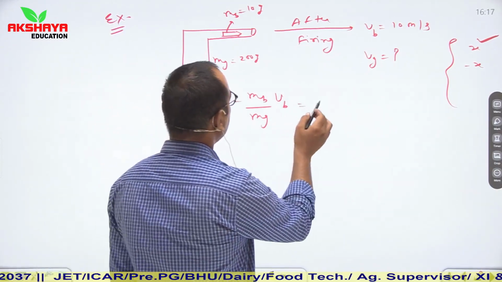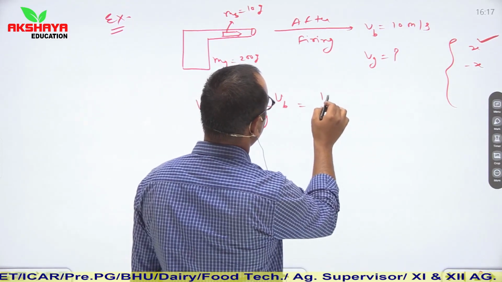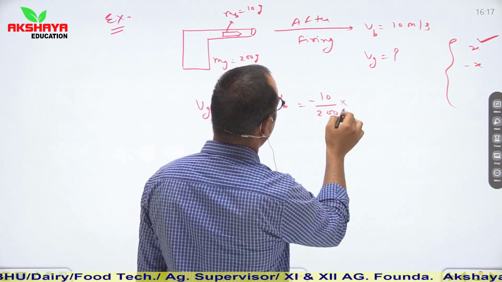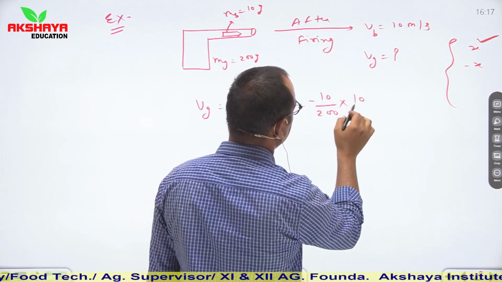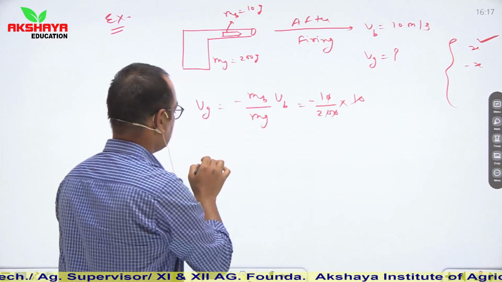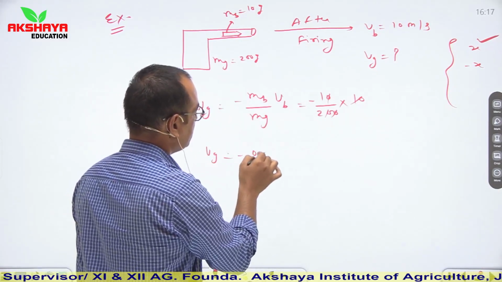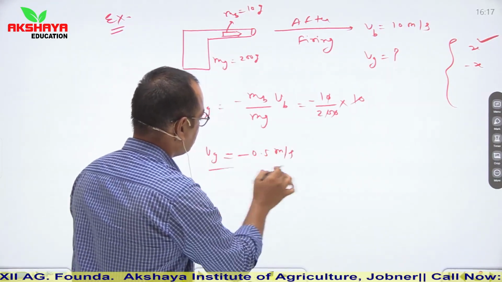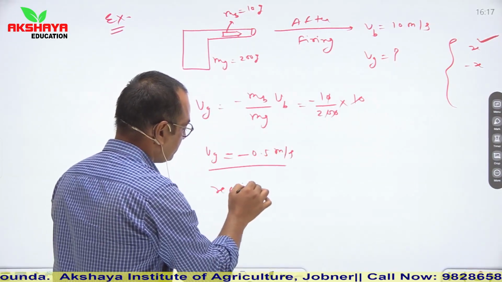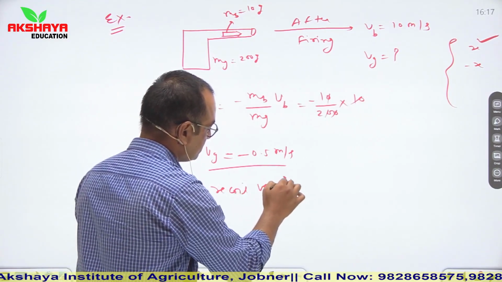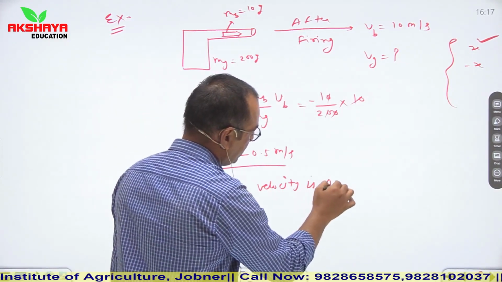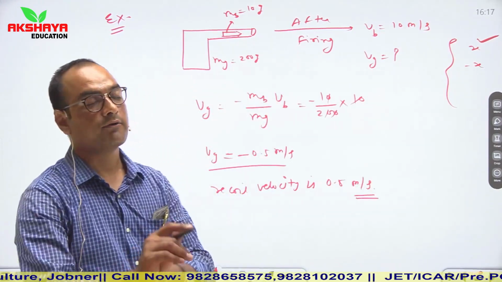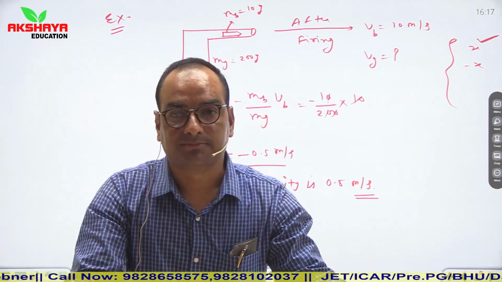So mb, mass of bullet, is 10 grams, mass of gun is 200, negative sign is there, and Vb is 10. Here there is a negative sign along with it, but the recoil velocity is 0.5 meter per second. So this is the pattern of question based on recoiling of the gun.